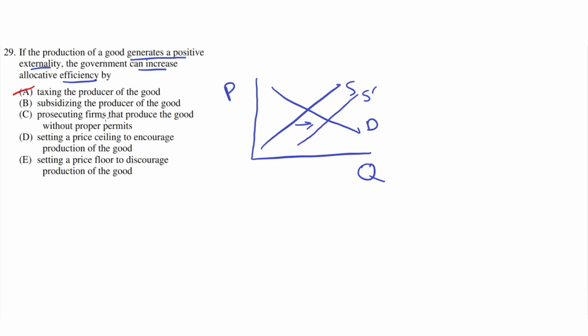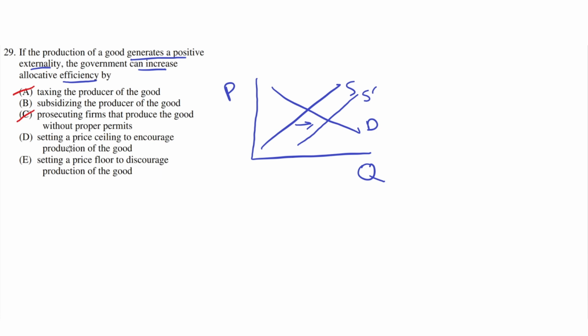C. Prosecuting firms that produce the good without proper permits. This is incorrect, because prosecuting the firm that produced this good wouldn't help increase allocative efficiency. This would decrease the allocative efficiency, because the production of this good is good for society, so producing less of it is worse for society. Therefore, C is incorrect.